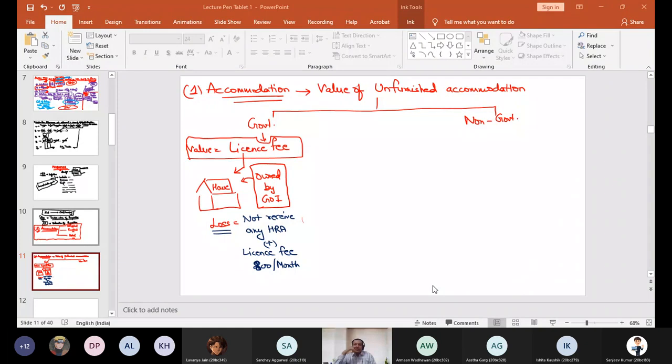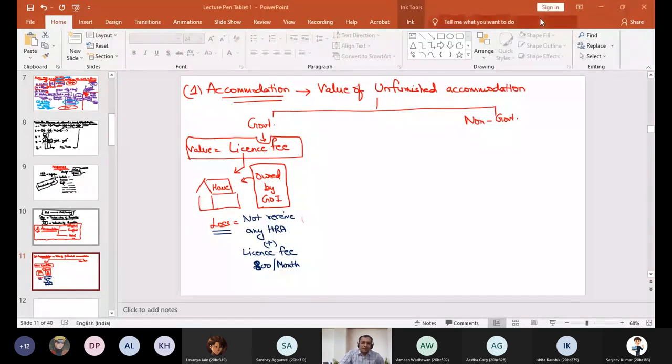If your parents are in a government job, ask them today how much license fee they are paying to the government of India. Now you simply apply one common rule in determining the value of any perquisite: how much you are saving, that's it. While determining the value of any perquisite, one thing must revolve around in your mind, that when you are receiving this perquisite, how much you are saving. That is the only value. It becomes taxable in your hands.